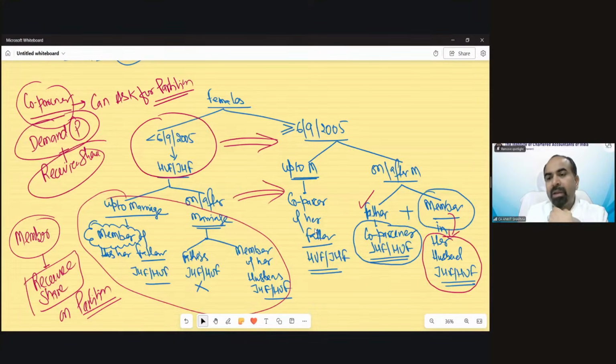Did the amendment of 6 September 2005 have retrospective effect? No, whatever HUF families had partition before that date would not be affected by this. Only those families that do not have a partition would be affected by this judgment.